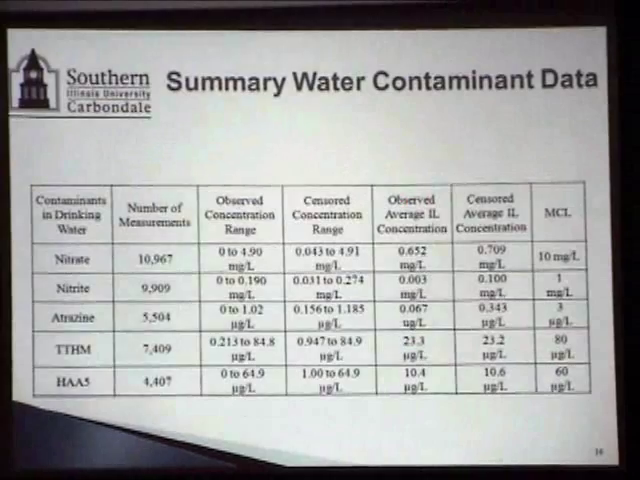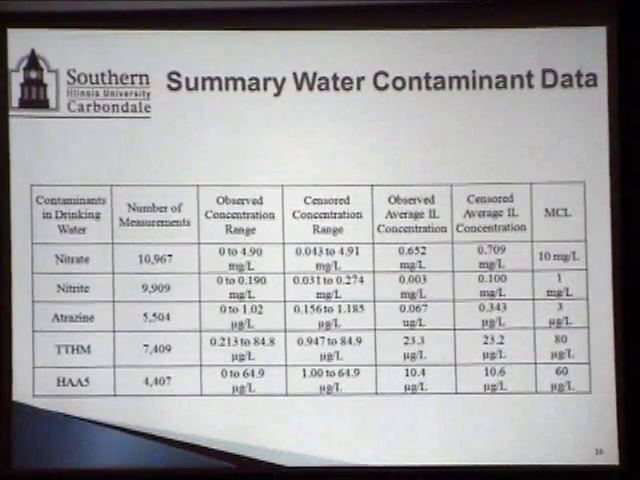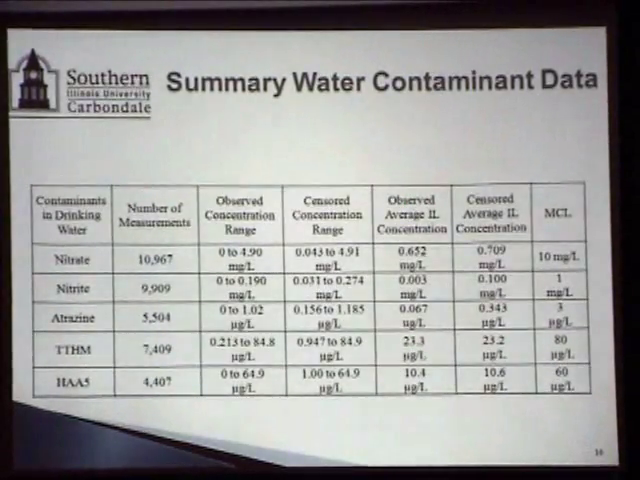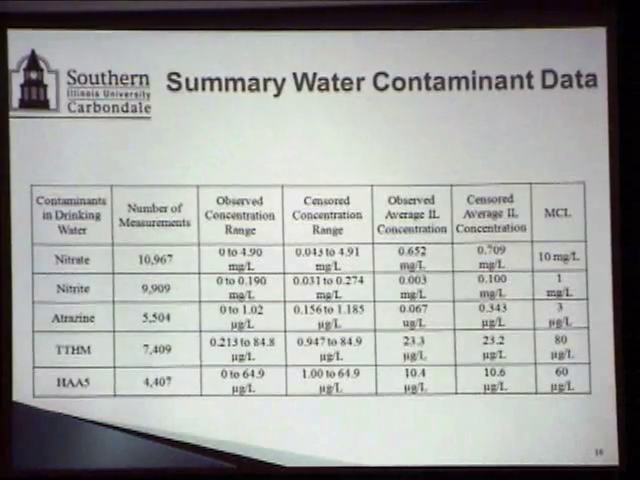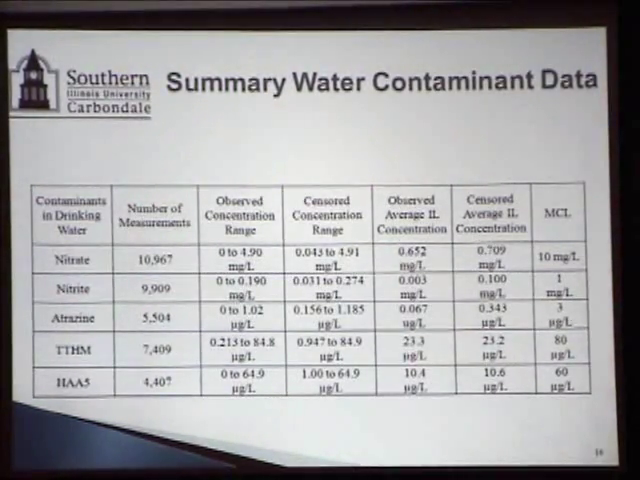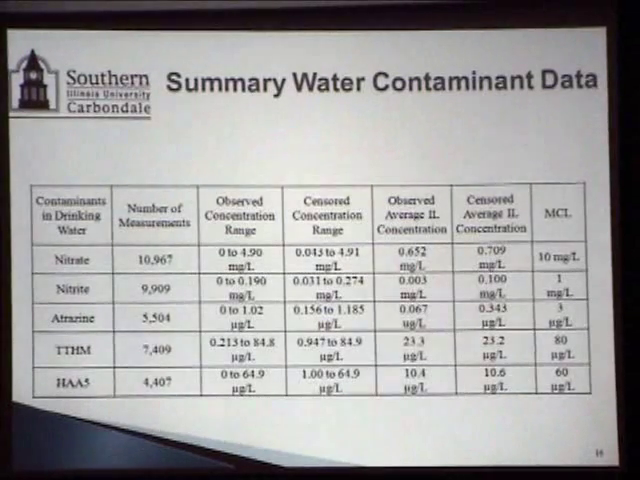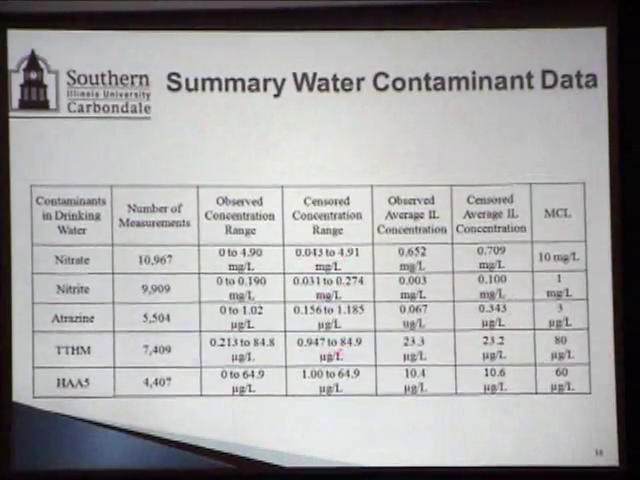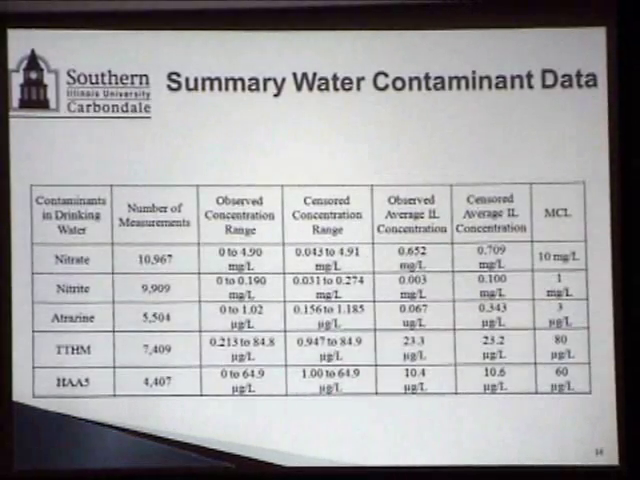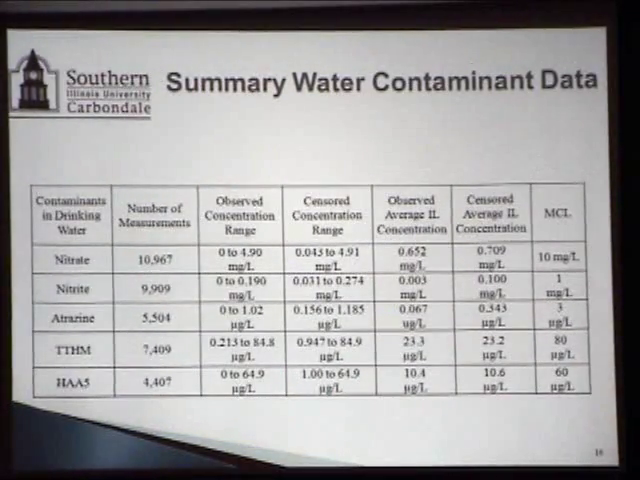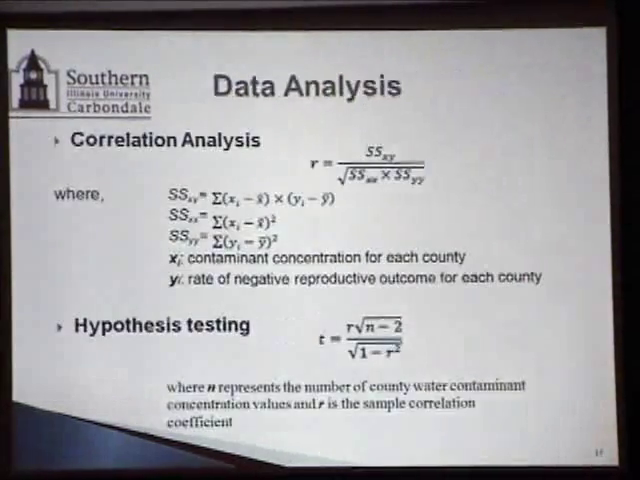So in the nitrate case, we had about 60% of the data. Actually, only 40% of the data were censored because of the zero values there. But that last column gives you an idea about the maximum contaminant level allowed, and you can see the range also. You can see some of these dihalomethanes actually are above the maximum contaminant level. I'll make a point about that later on.